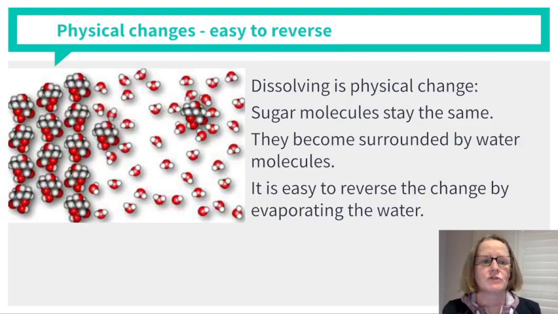Here's another physical change. This is dissolving. Here we have molecules of sugar and molecules of water. So a lump of sugar over this side, and the sugar is dissolving over here. You will notice that as we dissolve, the sugar molecules stay the same. They just become surrounded by water molecules. So this is going to be an easy reversible change, because all we have to do is evaporate the water and the sugar will recrystallize.